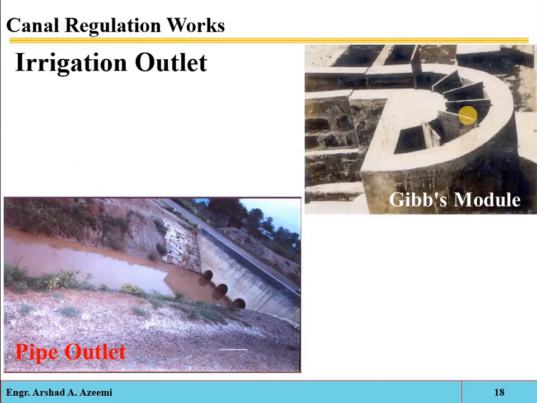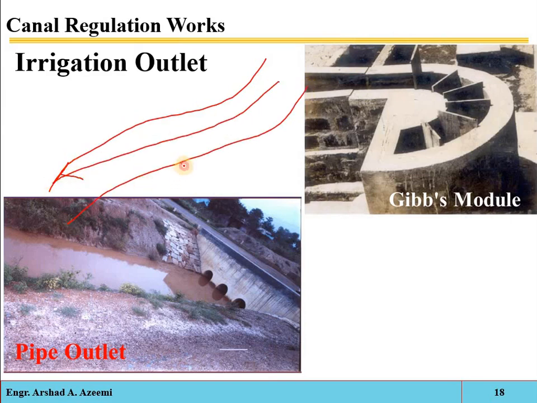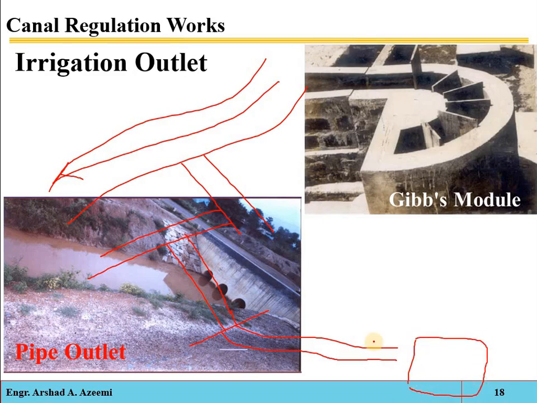Irrigation outlets. For example, suppose that is the natural river, and here you have the main canal, then the sub-main canal, then the distributary. After the distributary, we have the field channels, or field water courses. These water courses transport the water into the agricultural land or agricultural field.